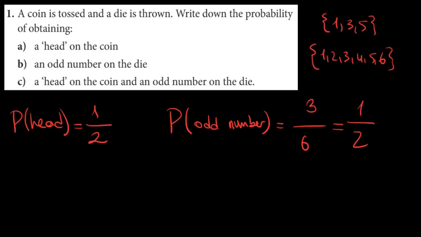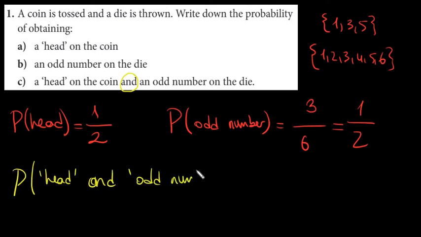Let's look at the last question. Question C. A head on the coin and, you see this? And. So, the probability of getting head and the probability of getting an odd number. These two events are independent events.